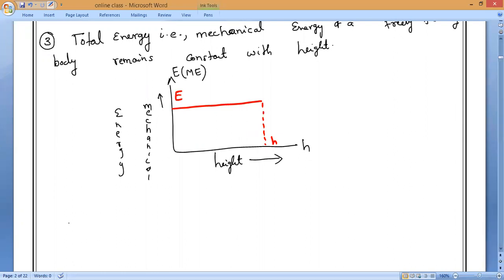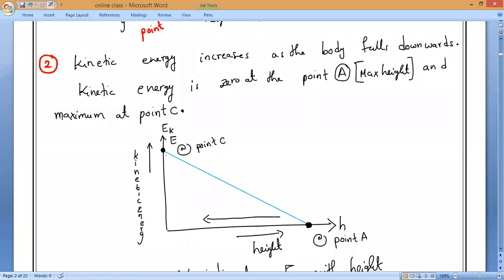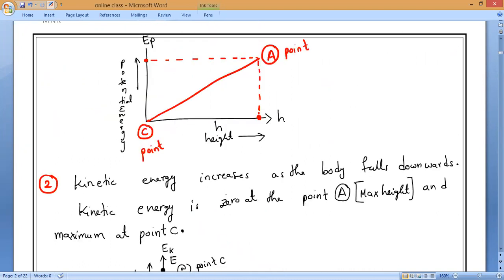How will it vary? If you take height on the y-axis, then the graphs will change. Will you be able to do it or not?